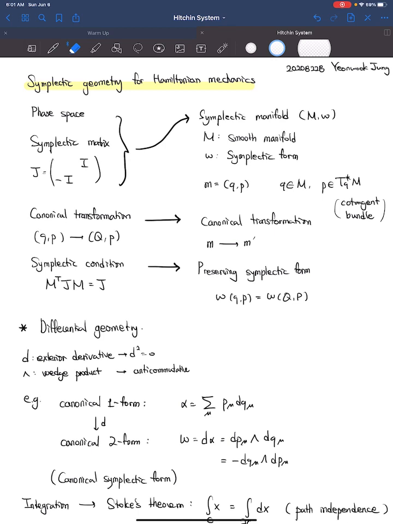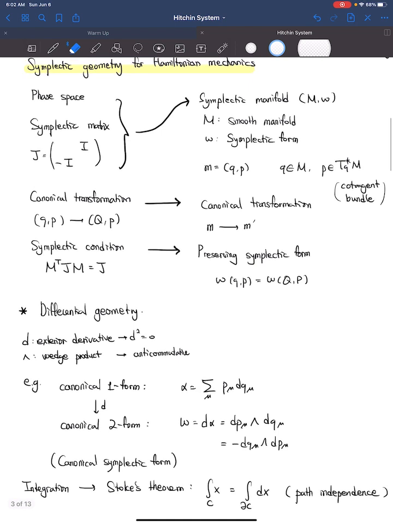The mathematical language on symplectic manifolds is differential geometry, where we have the exterior derivative and wedge product as the elementary operations. The exterior derivative, by definition, is zero when applied twice, and the wedge product, which is antisymmetric, appears in the result of applying the exterior derivative. For example, we have the canonical 1-form alpha, which becomes the canonical 2-form omega. Here, the derivative acts only on the first term, since the second term gets d squared, which vanishes. We can rewrite it reversing the order with the minus sign.